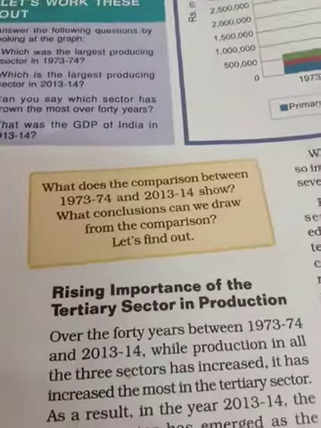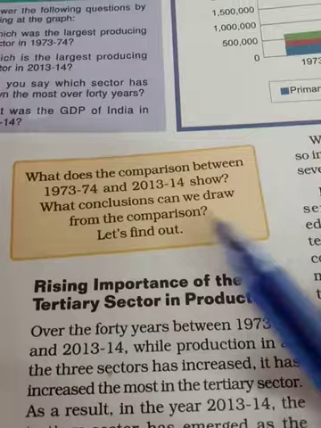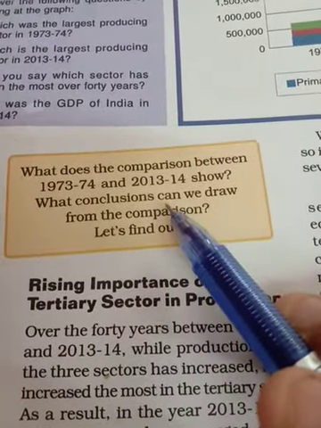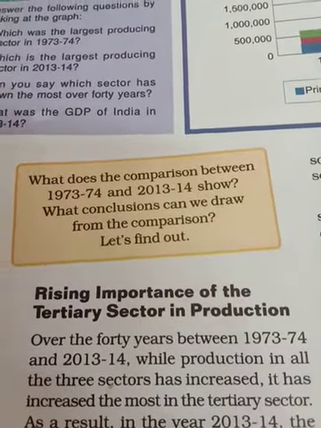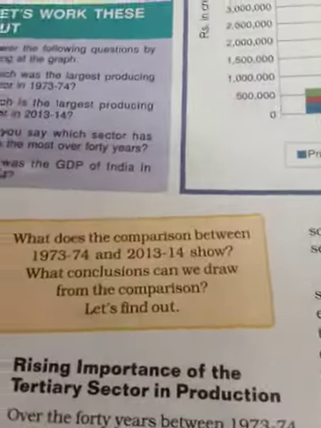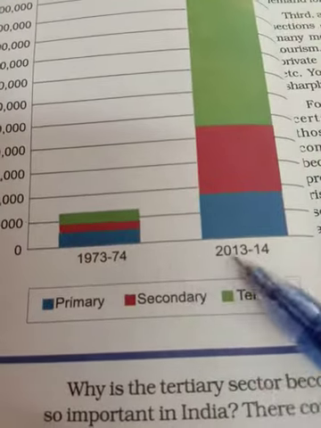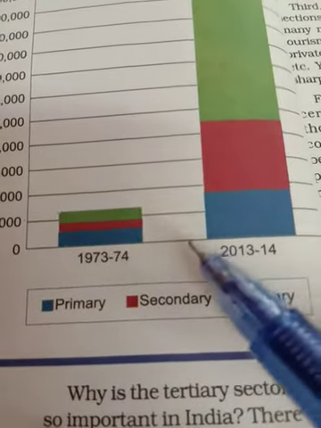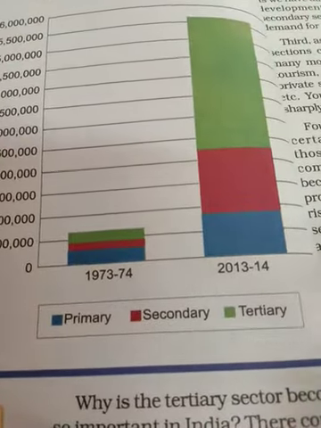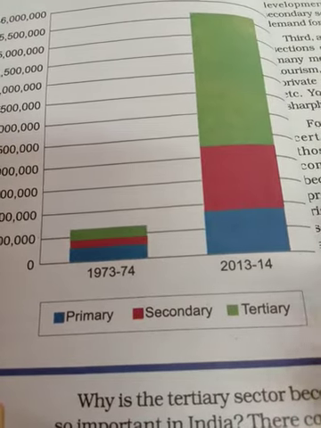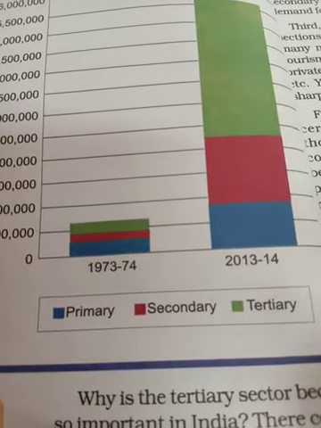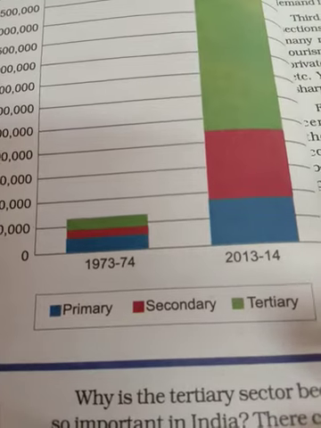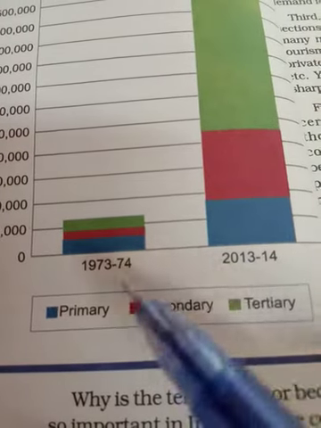There are lots of changes that occurred between 1973 and 2013. Between these years there is a 40-year difference. A new industrial policy was adopted, and new techniques were adopted between these years.